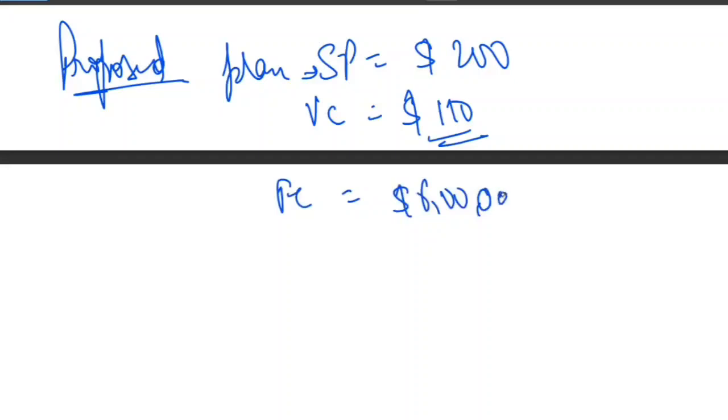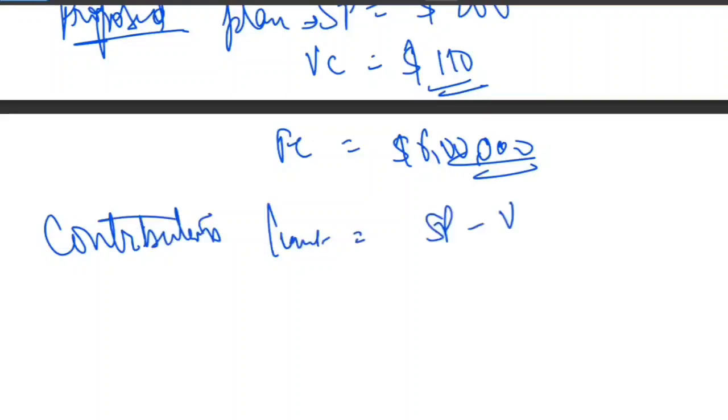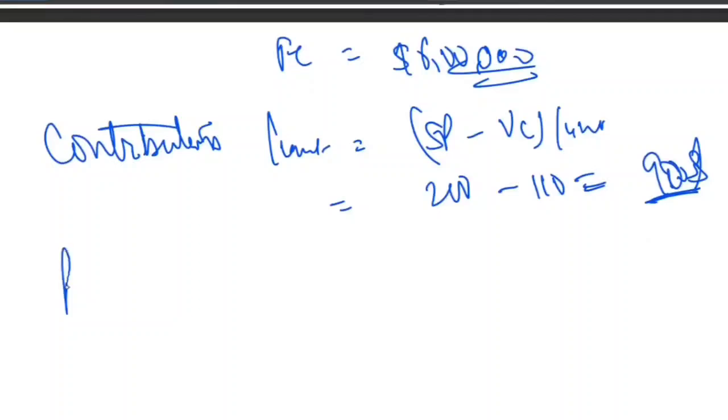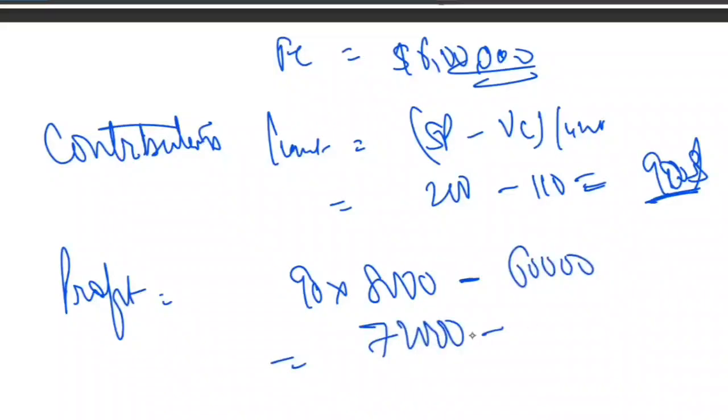Now first of all, we have to compute the profit. To get the profit, let's calculate the contribution per unit, which is selling price per unit minus variable cost per unit. Very simple. The contribution per unit is now $90 per unit. The overall profit is the same, just multiplied by 8,000. So 90 multiplied by 8,000 is your total contribution. Subtract the fixed cost, which is 6 lakh. 7,20,000 minus 6 lakh, so how much is that?